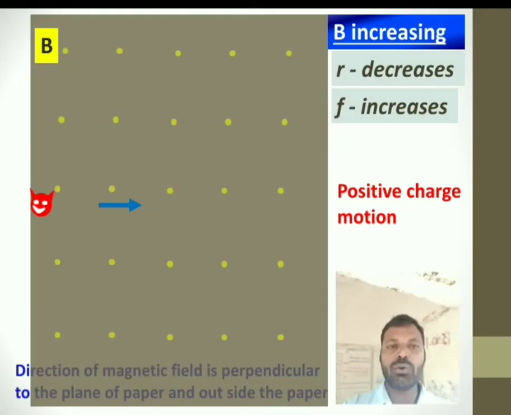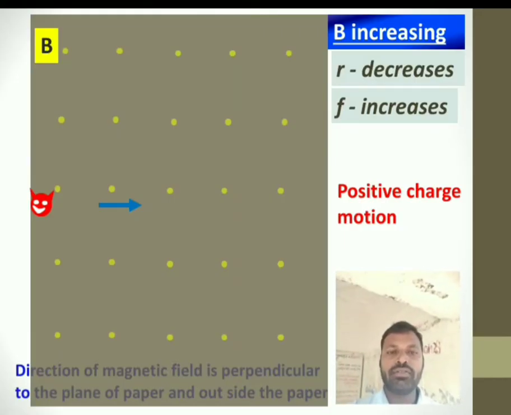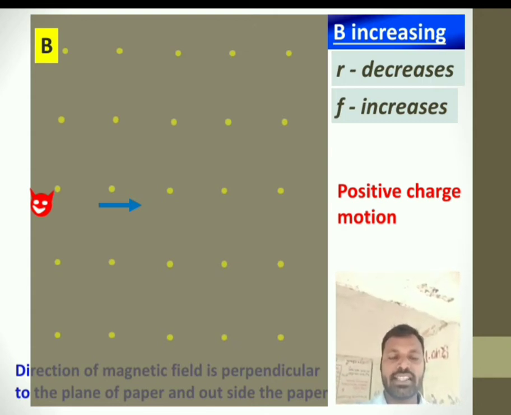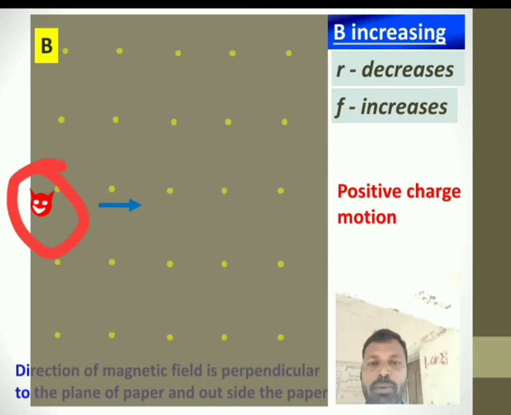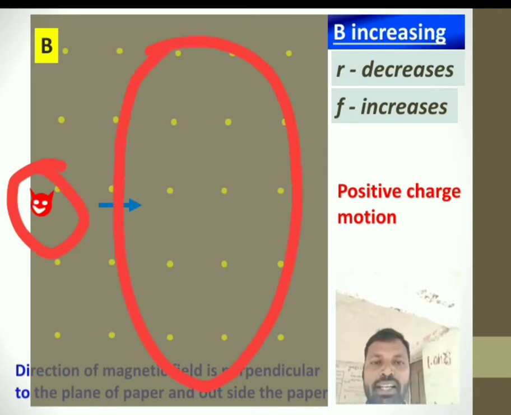Now we will see how the path of the charged particle is affected when magnetic field B is increasing. If B is increasing, then the radius of the charged particle's path should decrease and frequency should increase. See here, this is my positive charge, and this is the magnetic field.